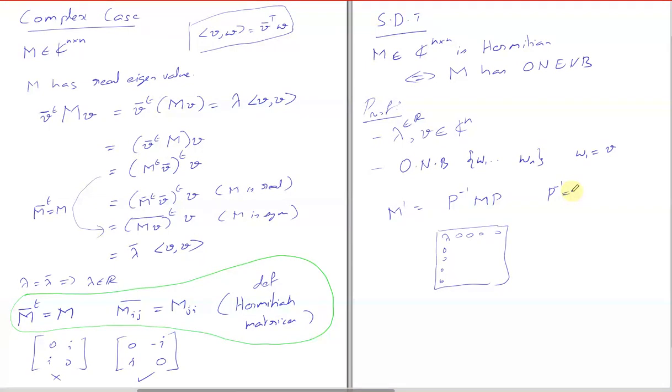So now what will be P inverse? P conjugate transpose. You need to do P conjugate transpose. Earlier we had what are called orthonormal matrices. This type of matrices where P inverse equals P conjugate transpose are called unitary matrices.